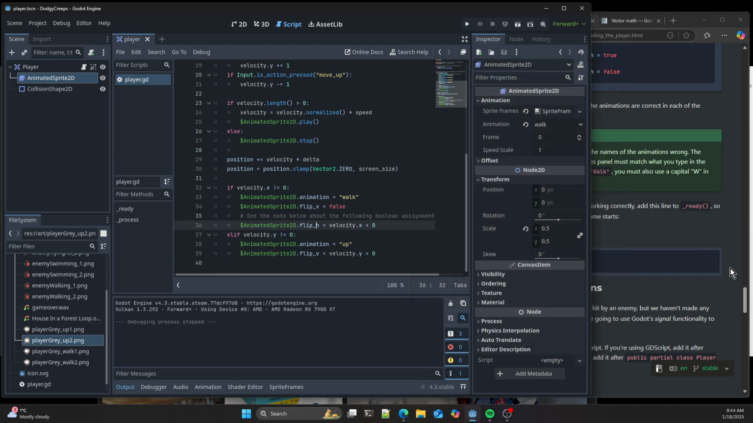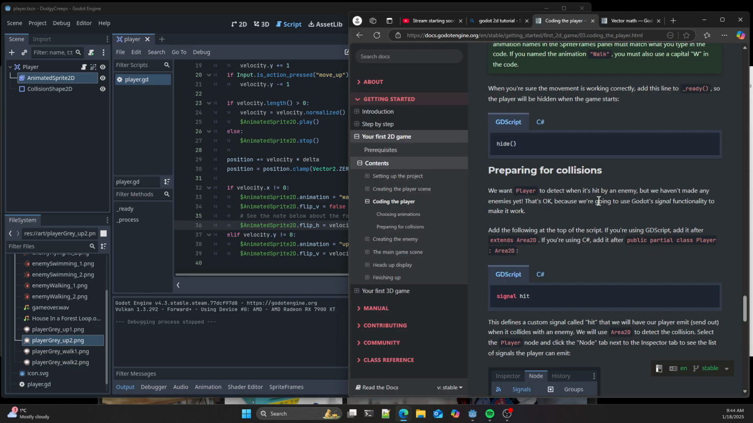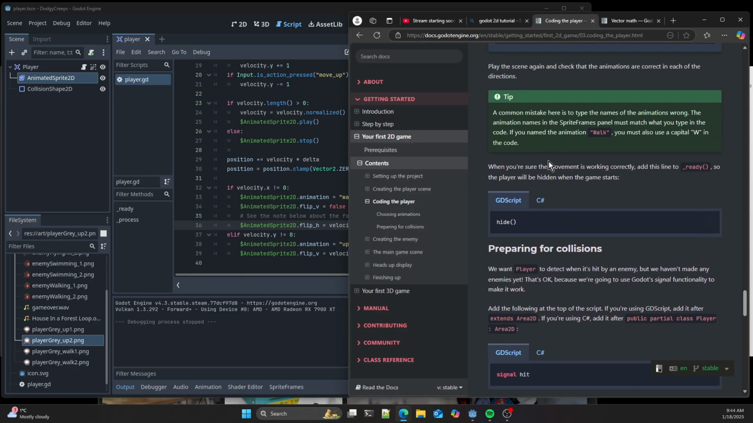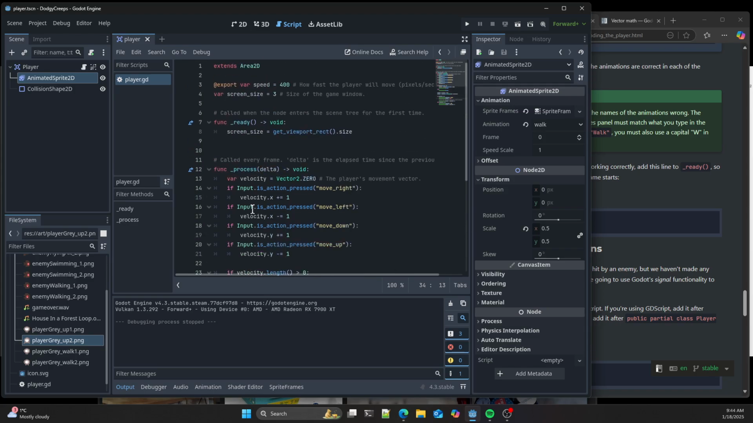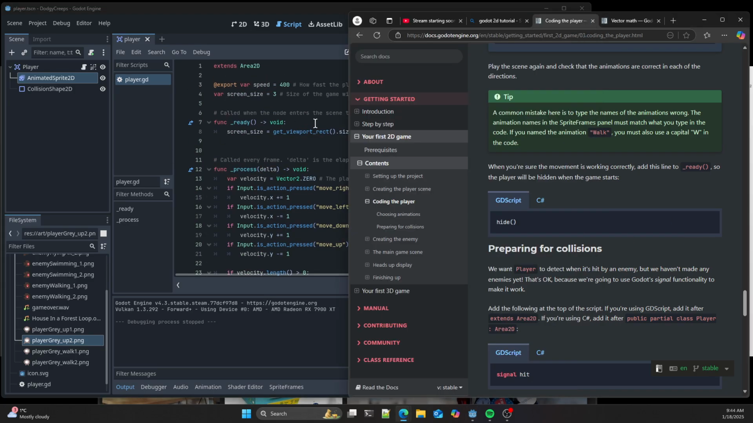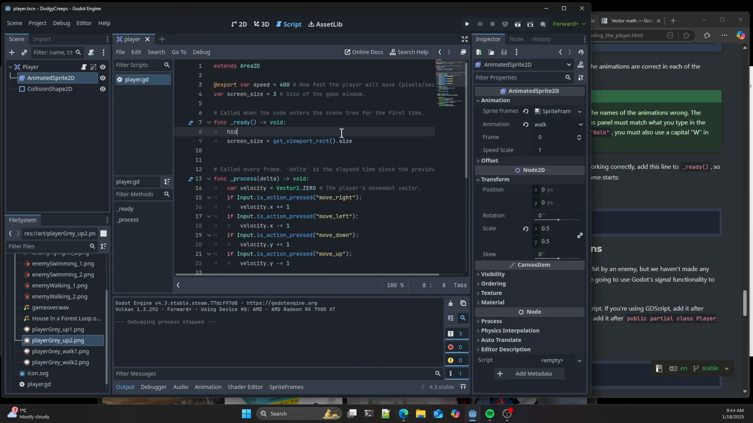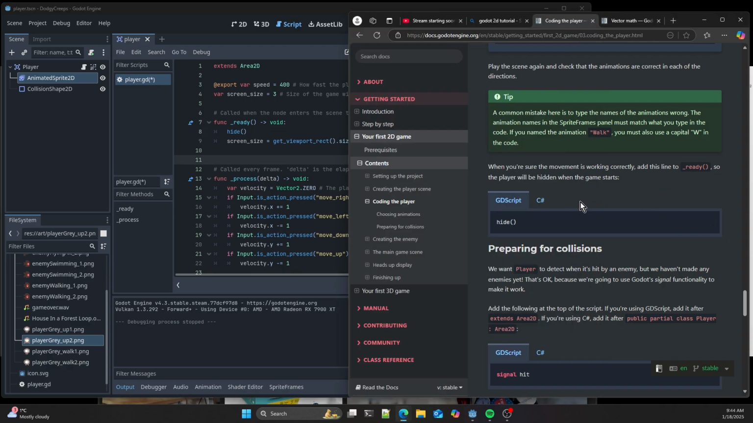Right. A couple more things you wanted us to do. When you're sure the movement is working, you can add this to ready for the player to hide it when the game starts. Okay. So the player has actually gone hidden there.